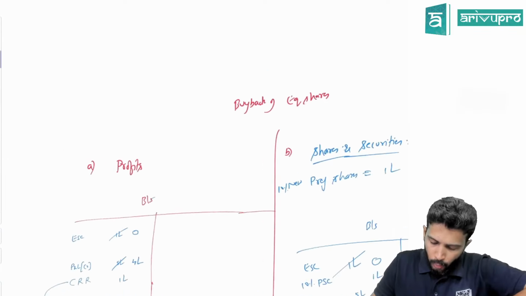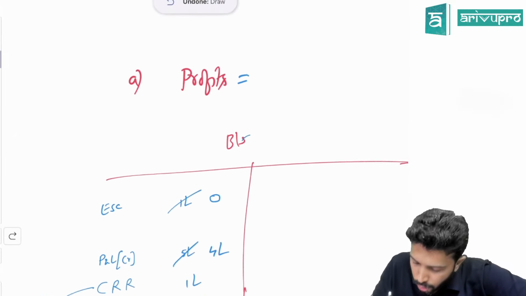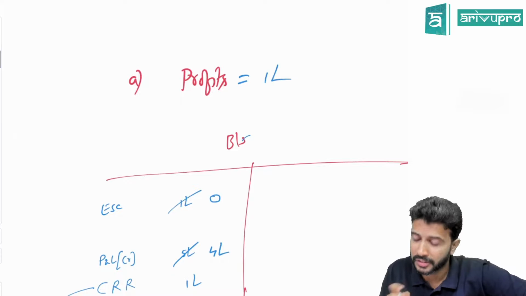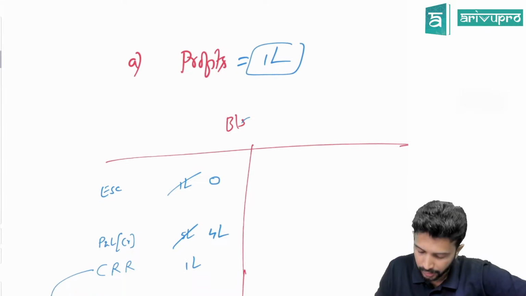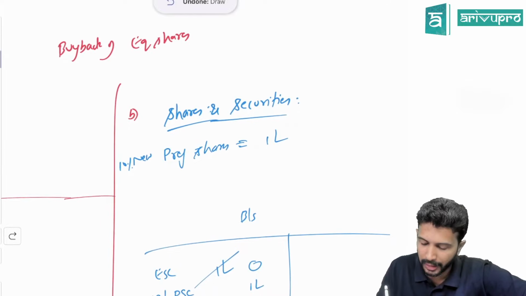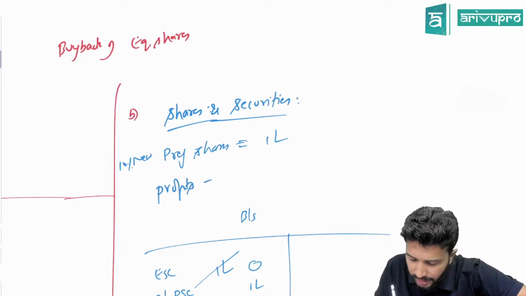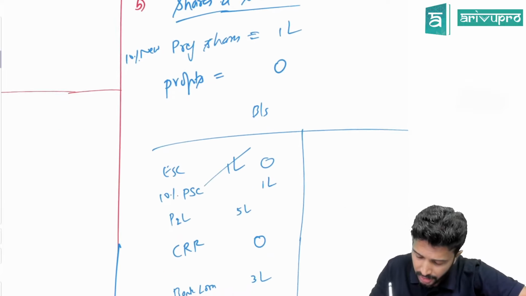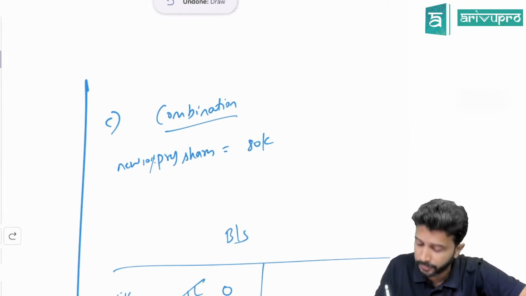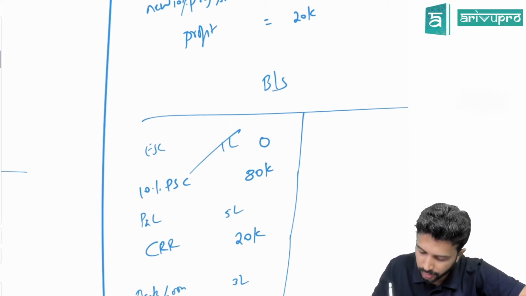If you want it the other way, in the first case, did you issue any new shares? That means you did the buyback of shares entirely by using profits. How much profits did you utilize? 1 lakh. How much CRR did you create? 1 lakh. In the second case, you did the buyback by using entirely new preference shares. So how much profits did you utilize in the second case? 0. How much CRR did you create? 0. In the third case, how much preference shares did you utilize? 80. That means how much have you utilized from profits? 20. So how much CRR did you create? 20.